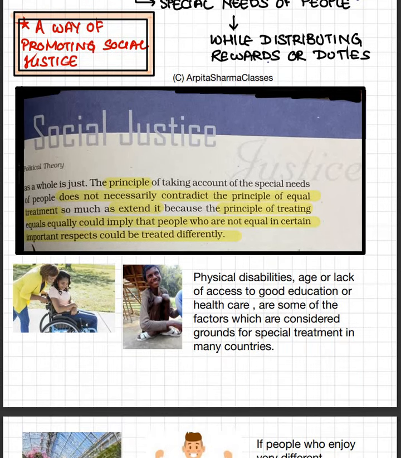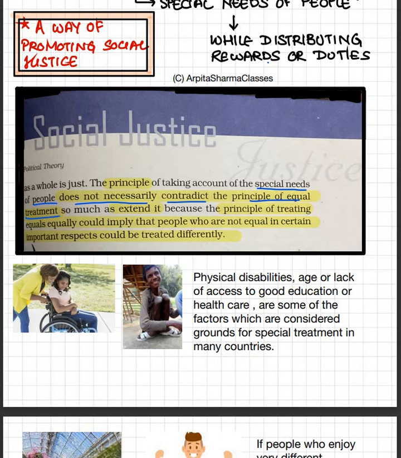The principle of taking account of the special needs of people does not necessarily contradict the principle of equal treatment. The first principle is not contradicting that, but the principle of treating equals equally could imply that people who are not equal in certain important aspects could be treated differently also, right?